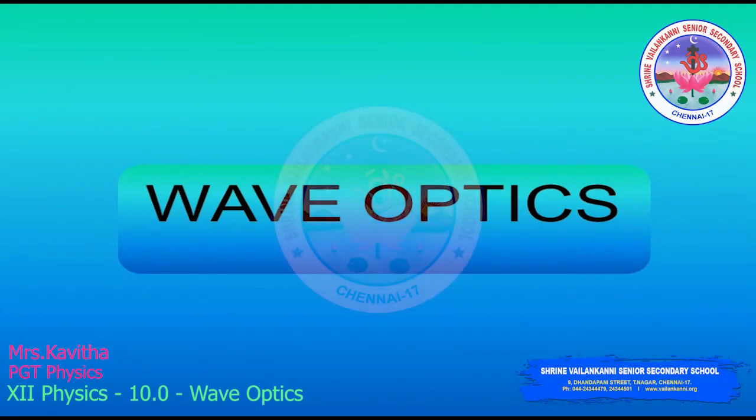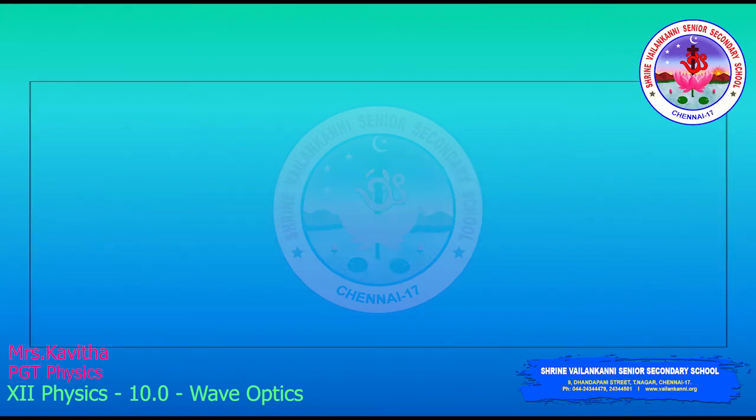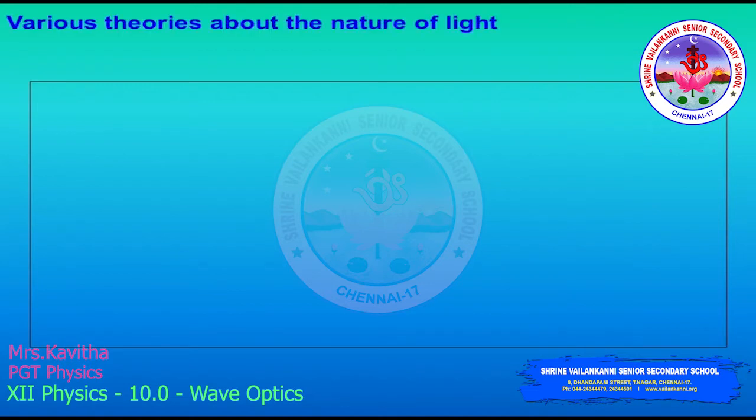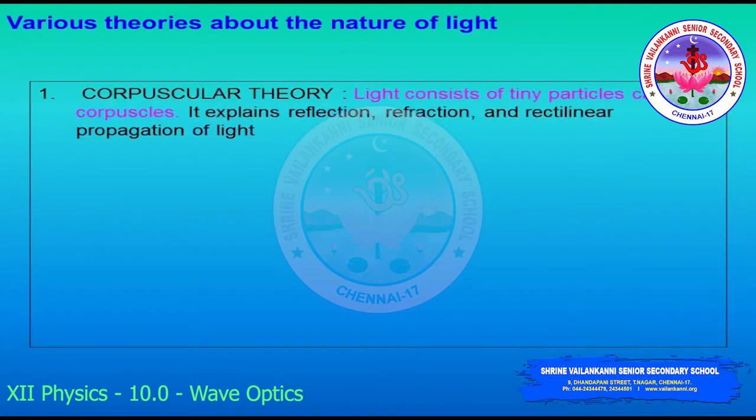Hello children, now chapter 10, wave optics. In that we'll see the various theories about the nature of light. Before this, in the previous chapter, we studied ray optics, which is the phenomenon that contains reflection, refraction, and rectilinear propagation of light.